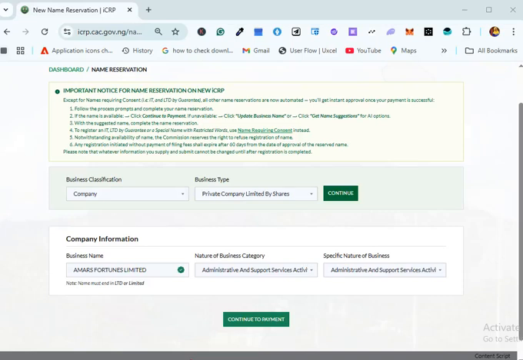How you can check for the availability of a name. What we mean by availability of a name is checking if a particular name is available for registration. For example, if you want to register a business, company, incorporated trustee, or any of those, this is how you can check for the reservation of those names. And this name reservation is one of the most necessary requirements for registering a particular entity with CAC, right?